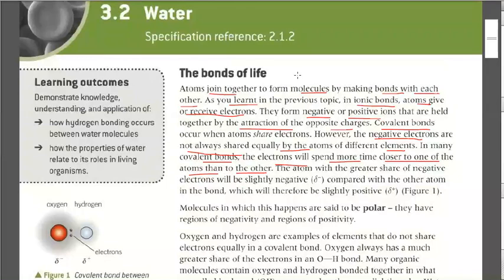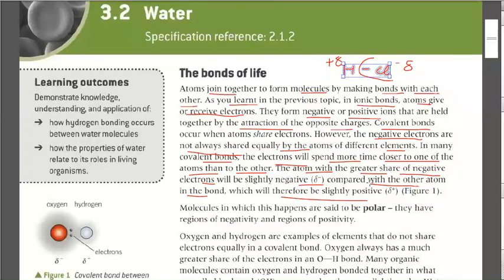But sometimes that sharing is not equal. For example, in the case of HCl, there is a sharing of one electron each by hydrogen and chlorine, but chlorine being the more electronegative element, the electrons are a little bit more towards chlorine than towards hydrogen. So chlorine has a partial negative charge and hydrogen has a partial positive charge. The atom with the greater share of negative electrons will have a slightly negative charge compared to the other atom in the bond, which will therefore be slightly positive.